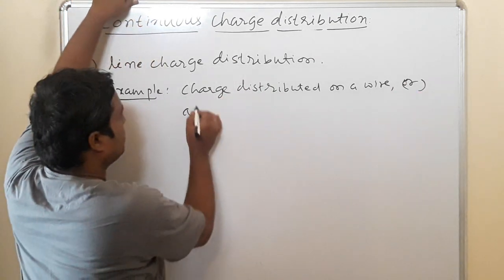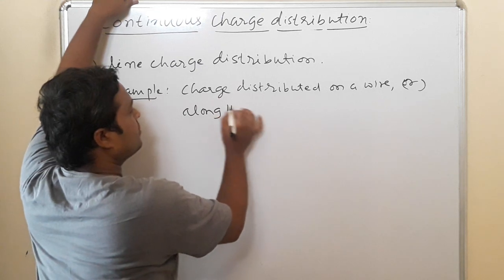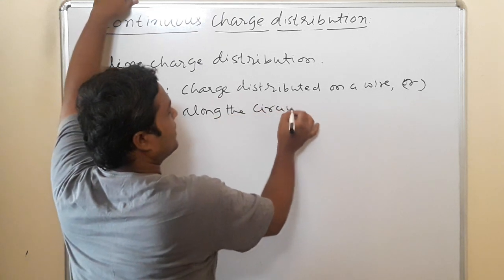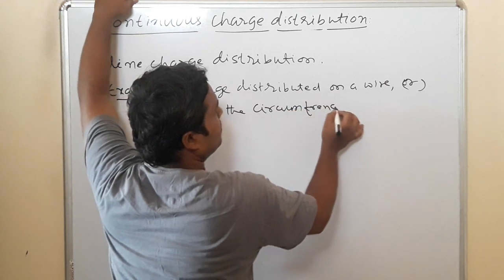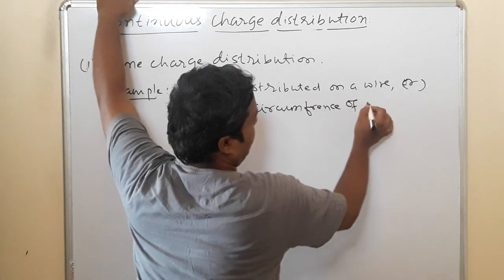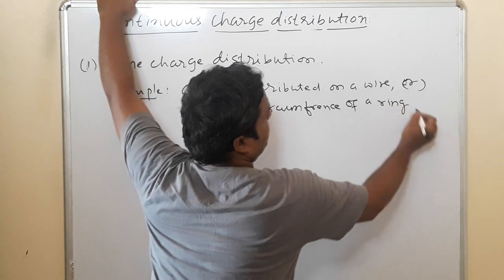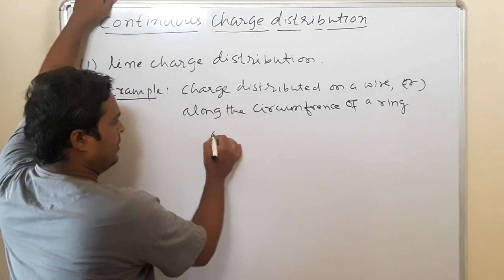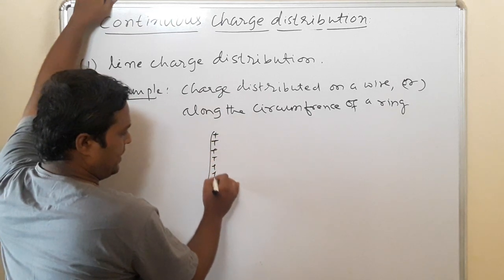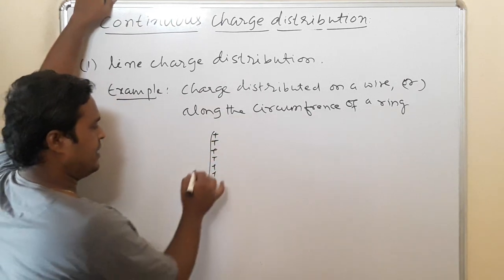This is called linear charge distribution. That means if a wire is there, the charge is distributed like this. This is called linear charge distribution.